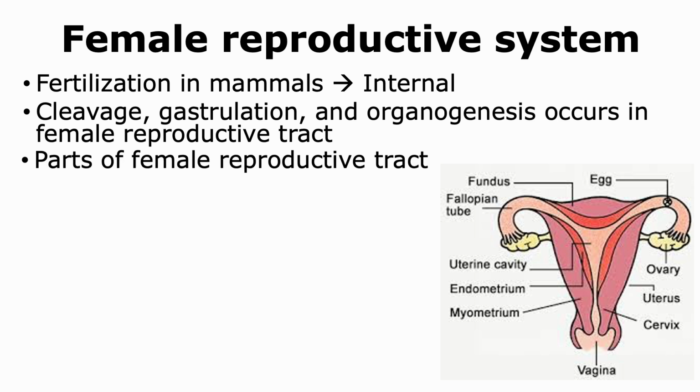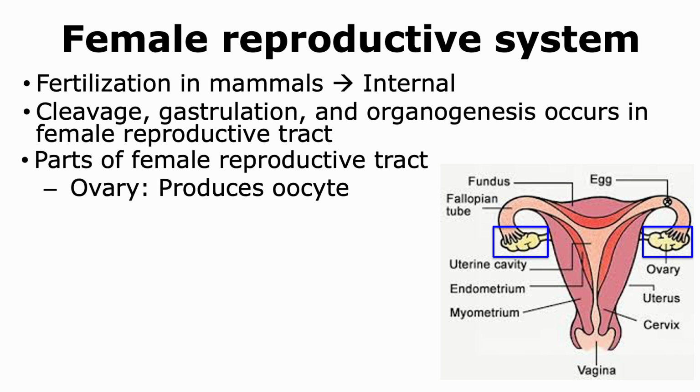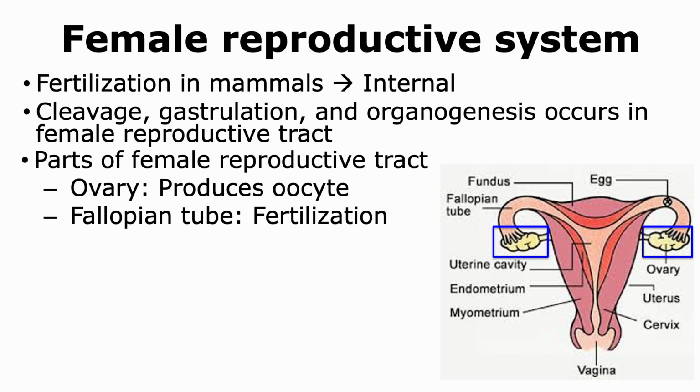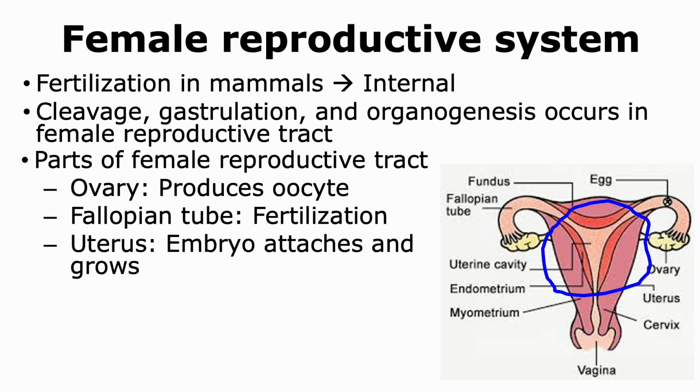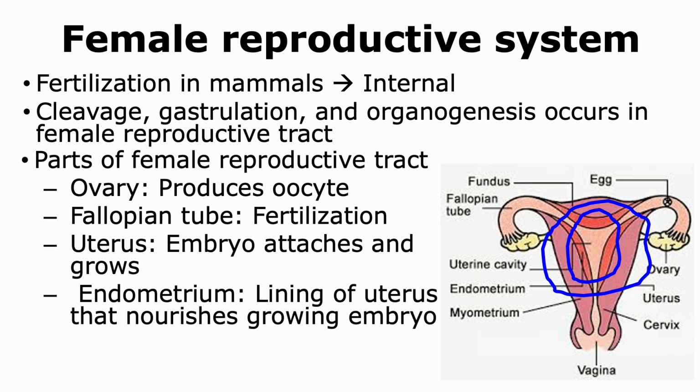Let us now look at different parts of the female reproductive tract and their role in the developmental processes. Now, the ovaries that are shown in the blue boxes are the organs that will produce the oocyte. The oviduct or fallopian tubes are the regions where fertilization occurs. The uterus is the region where the fertilized egg and the embryo will grow. The endometrium is the lining of the uterus that nourishes that growing embryo.